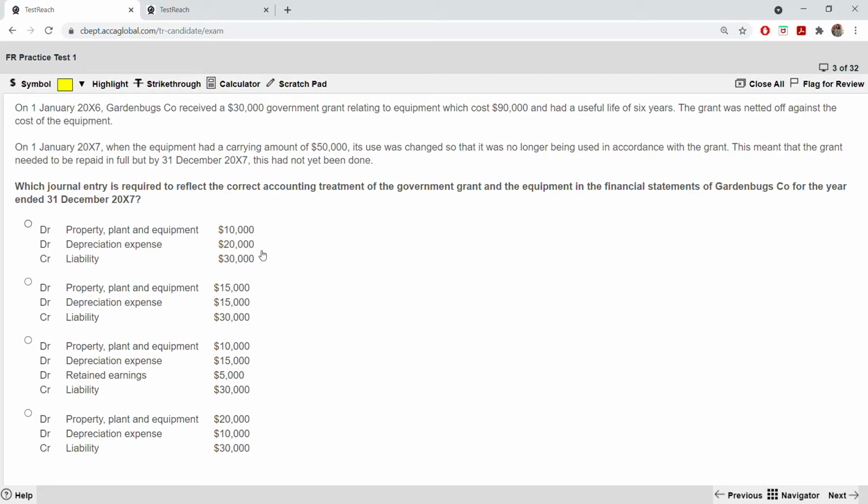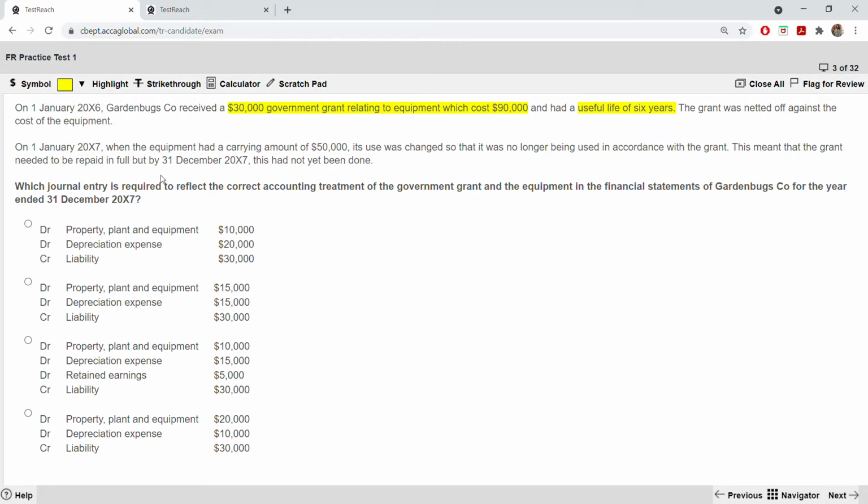So wherever such information is given, where lots of dates are given, you have to read it in order, according to the date. So 1st of Jan 2006, Garden Bugs received a 30,000 government grant relating to equipment which cost 90,000. You can highlight it here. Always highlight the important figures. And it had a useful life of 6 years. This is very important for your depreciation.